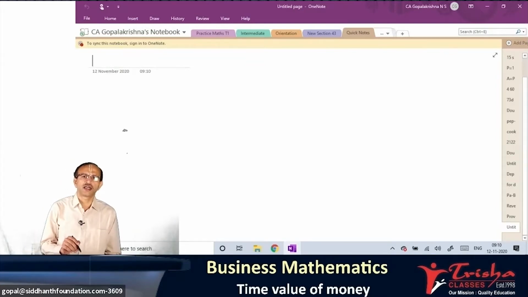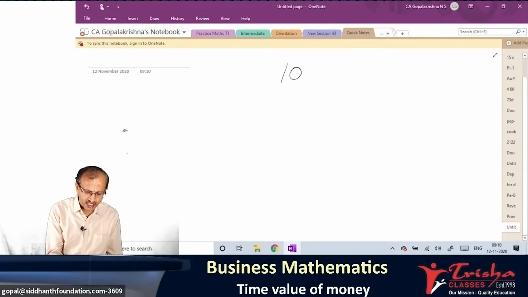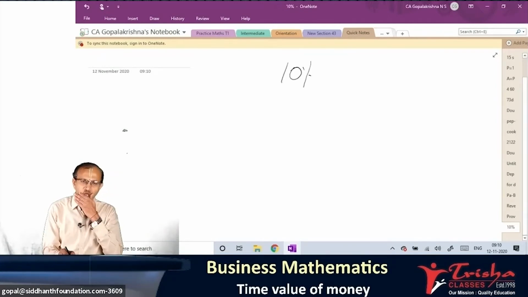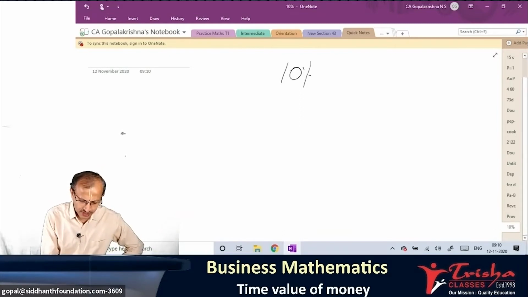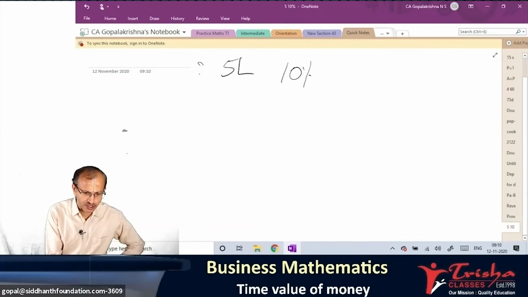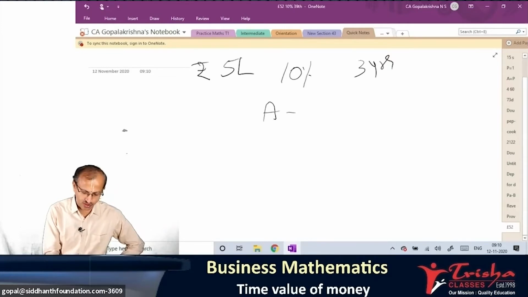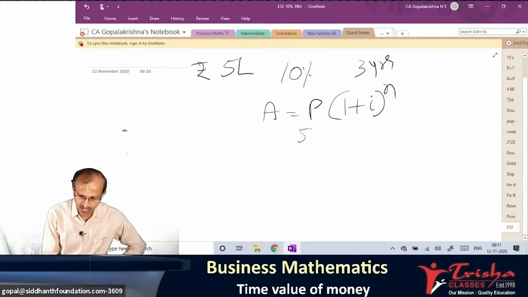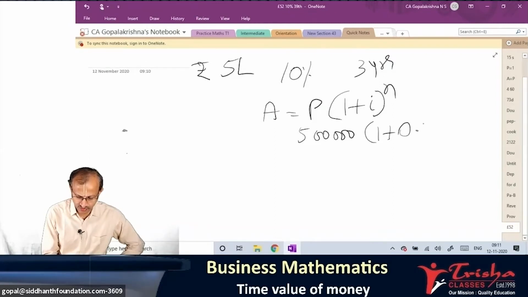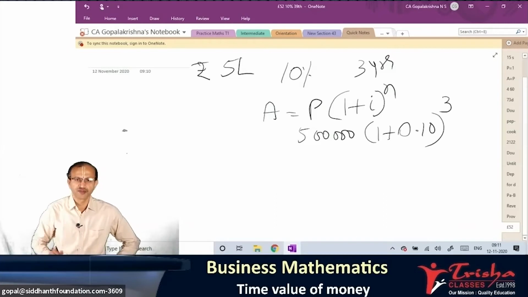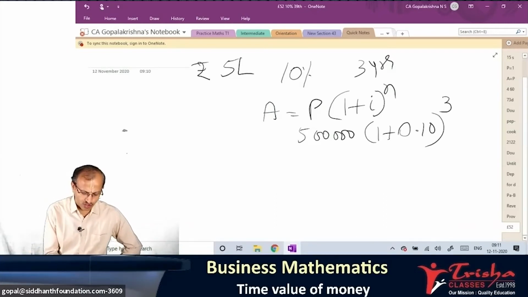Students, if at all it is 10 years, look at an example. If at all it is 10%, 5 lakh rupee deposit, what is the amount after 3 years? Simple calculation. Let us look at the formula. A is equal to P into 1 plus i to the power n. So 5 lakh, 1 plus i value 0.10 to the power 3. 5 lakh into 1.10 to the power 3.